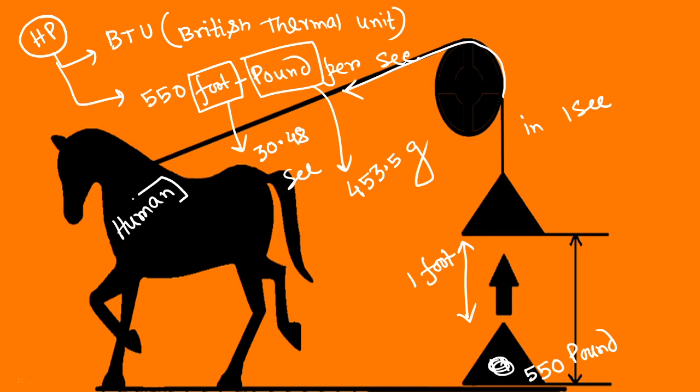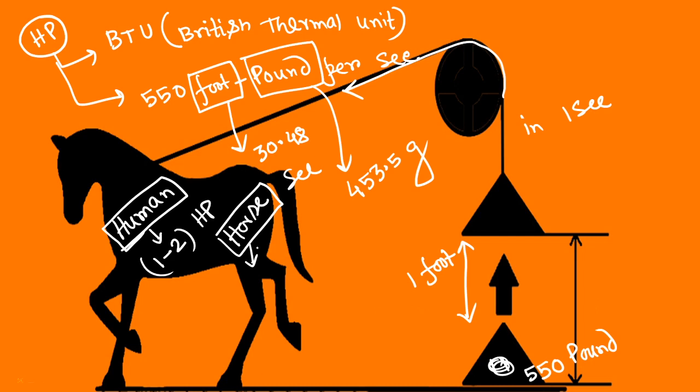Whatever maximum power we human beings can deliver is between 1 to 2 horsepower, and a horse can deliver at most up to 15 horsepower.